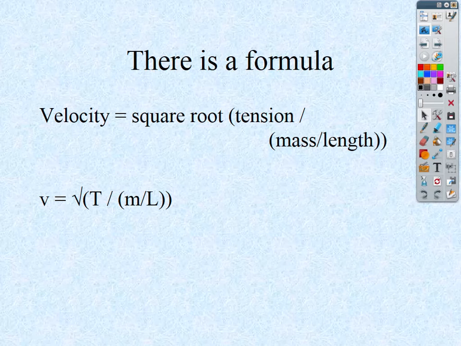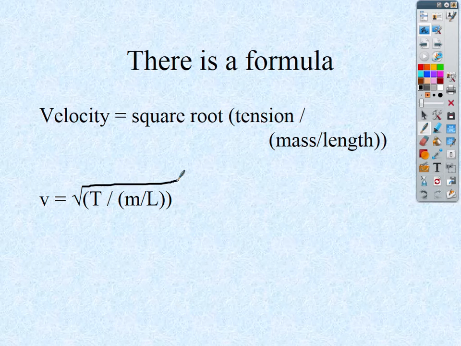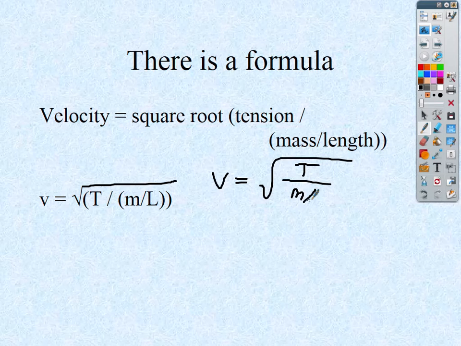There is a formula for velocity and wave tension. This is not on your formula sheet. But I have seen in the past, they might ask you to use it, so they would give it to you. So again, it's kind of a strange formula. I'll rewrite it. Velocity equals the square root of the tension divided by the mass times unit length, okay?